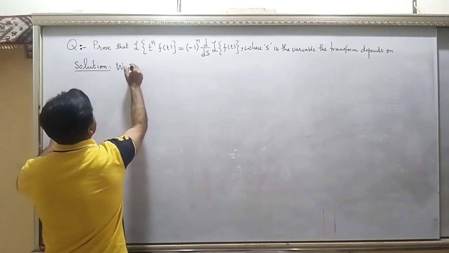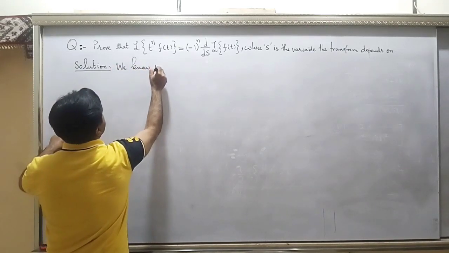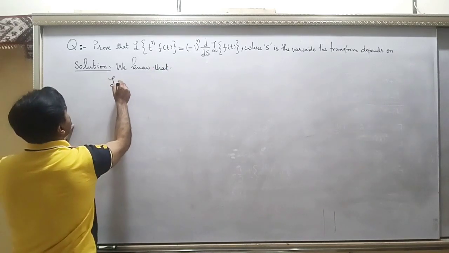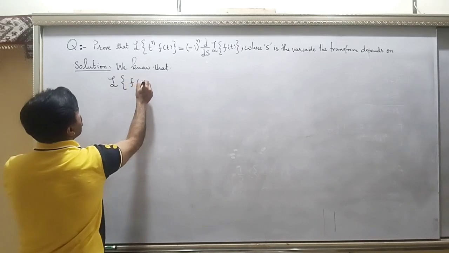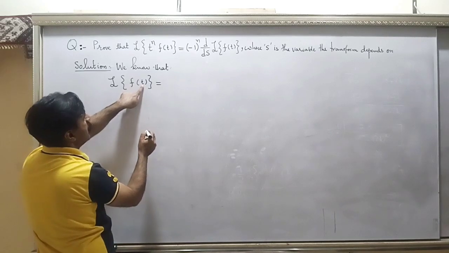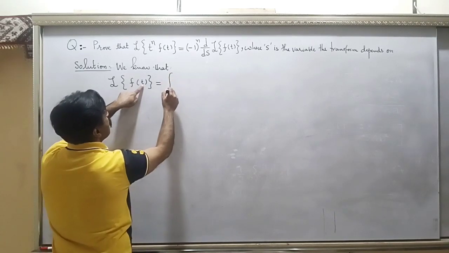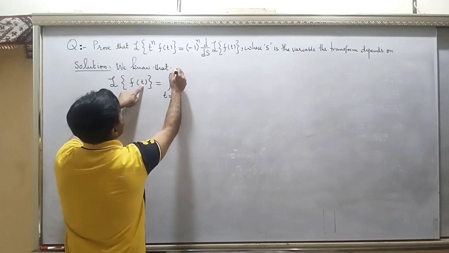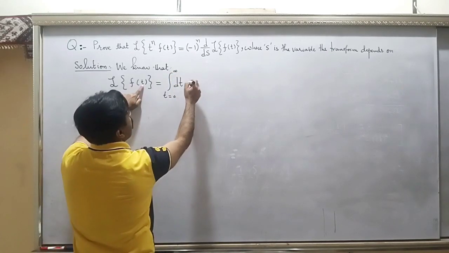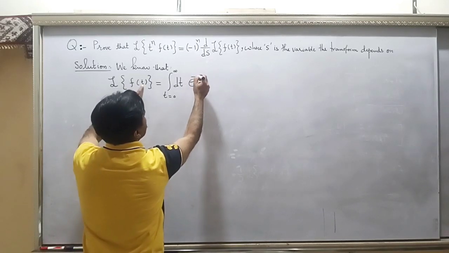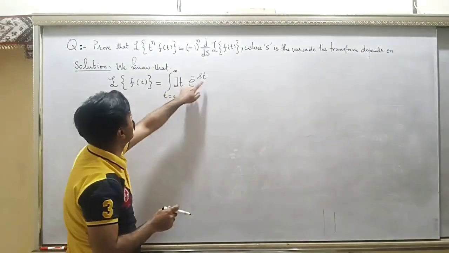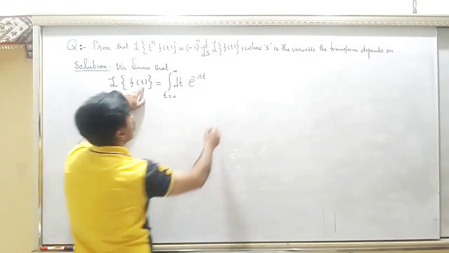We know that the Laplace transform of f(t) is equal to, t is the old variable now, and it will be integrated from 0 to infinity with respect to t, and then there will be a kernel for the Laplace transform, which is e to the power minus s into t, where s is the new variable and t is the old variable which is present in your function.